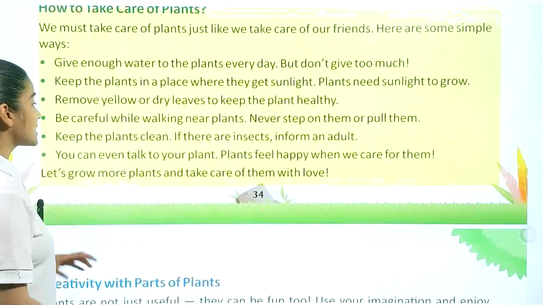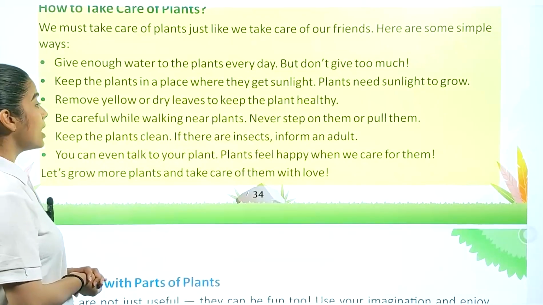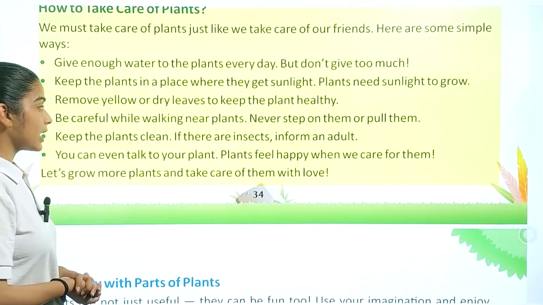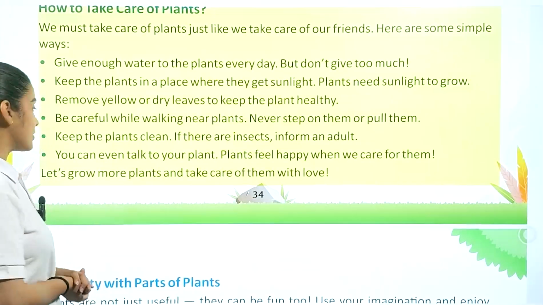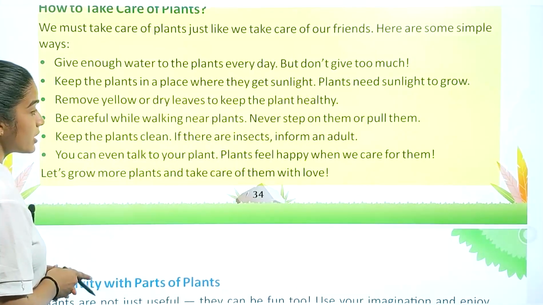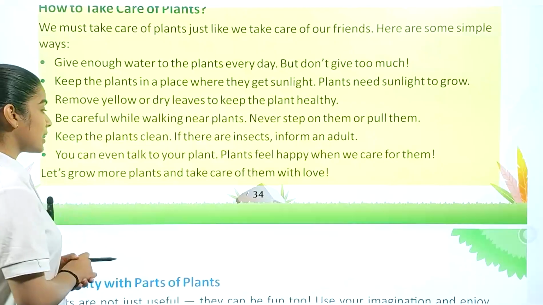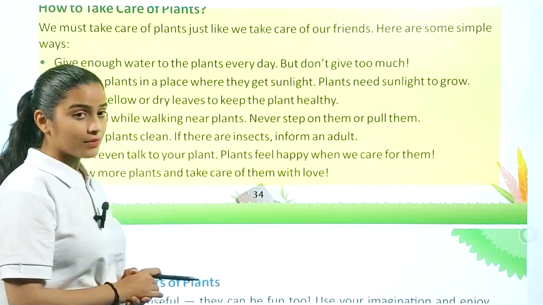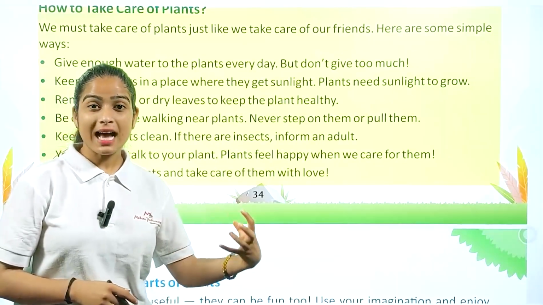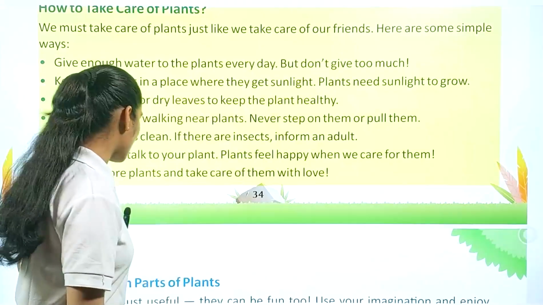Next, keep the plants clean. If there are insects, inform an adult. Always keep in mind you have to inform your adults if you see any kind of insects on your plants. You can even talk to your plant. Plants feel happy when we care for them. Let's grow more plants and take care of them with love. Because plants are also living organisms, so when we talk to them, they feel happy and they grow much longer.